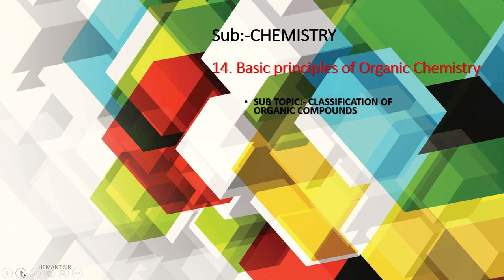Organic compounds, in chemistry, are generally any chemical compounds that contain a carbon-hydrogen bond. Any compound having carbon and hydrogen is called an organic compound. So let's see the classification of organic compounds.